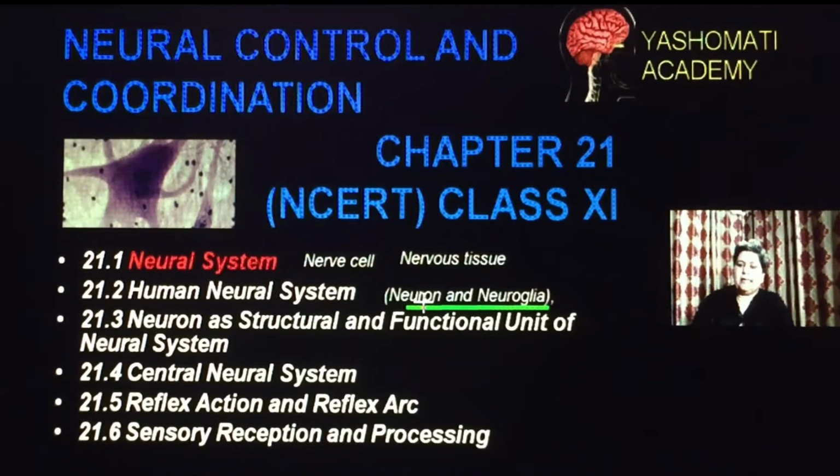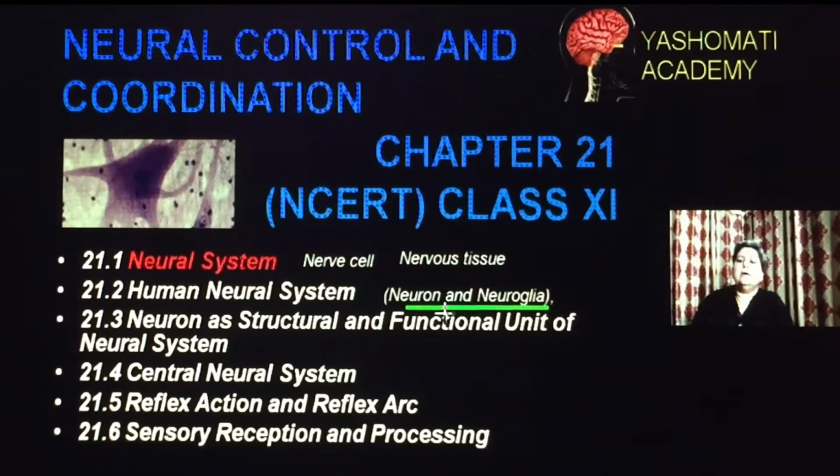Neurons are taking up the stimuli and conducting the information to nervous organs, and neuroglia are those cells which are present in the tissue and they are supporting the neurons in doing metabolic activities, or they are helping the oxygen to be supplied to the neurons, and they also help in repair and maintenance. So when we study nervous tissue, we will get to know how different types of cells are working together to perform this function.